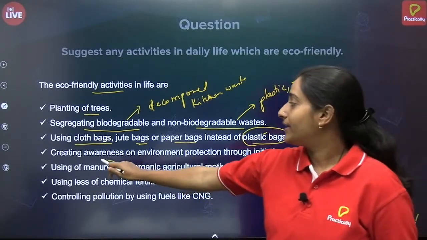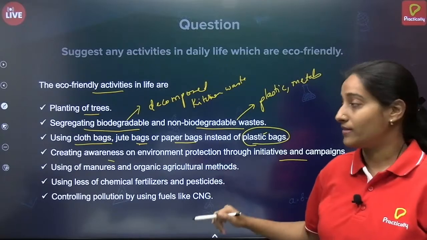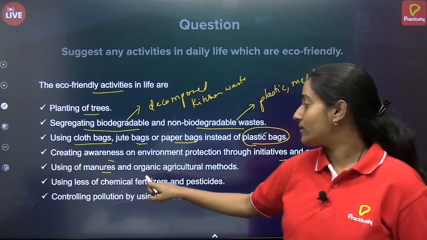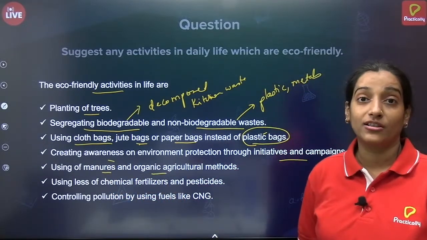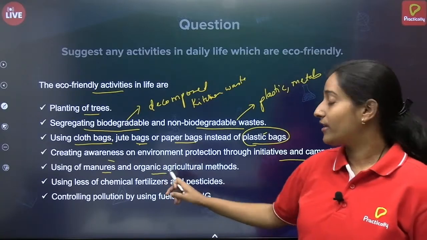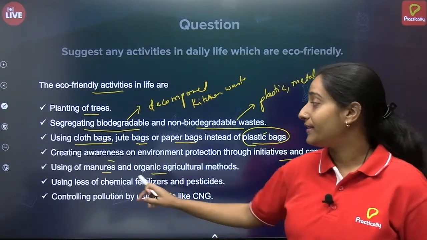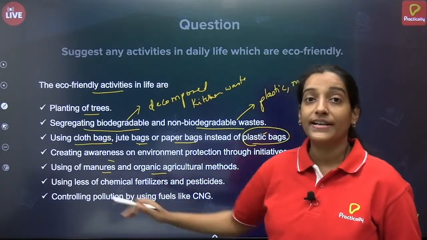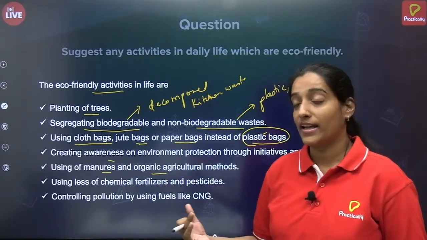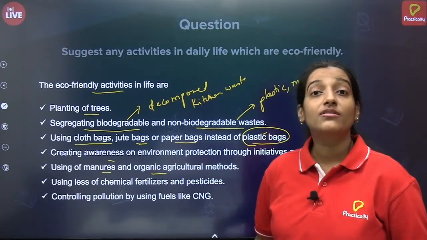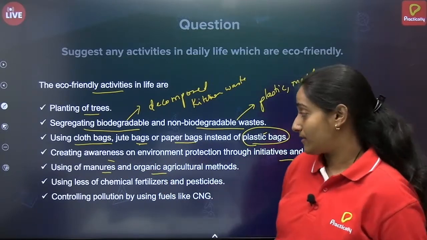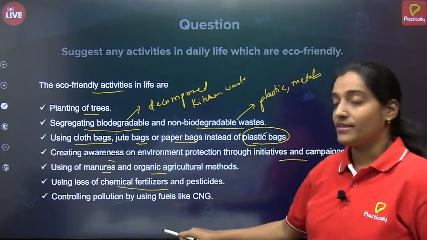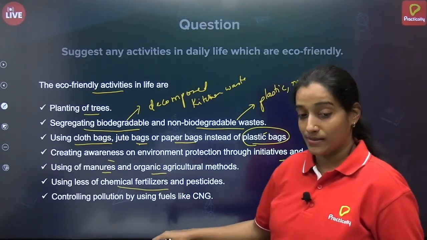So you can create awareness about this. Then using manures and organic methods for agriculture. There is an organic farming method going on recently where manures are utilized. These are nothing but natural ingredients decomposed by organisms, so that can be used instead of pesticides and fertilizers. That is what this means, using less chemical fertilizers.